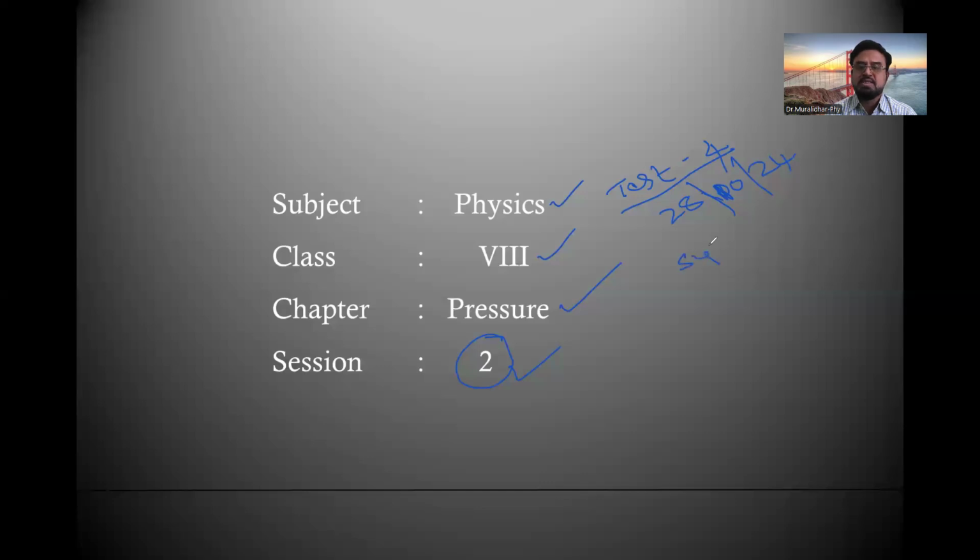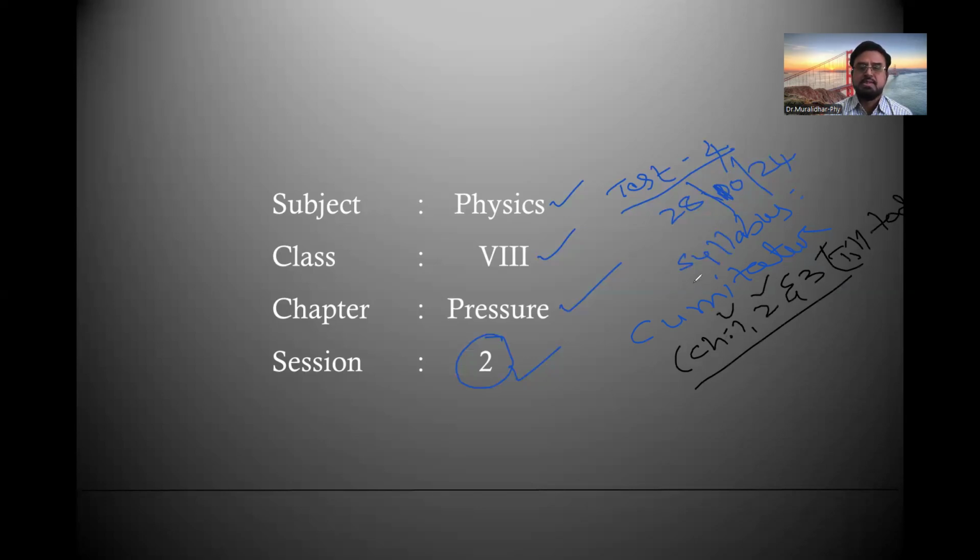The important thing is that the syllabus for this exam is cumulative: all the chapters you have covered till now, chapters 1, 2 and 3. The third chapter, pressure, is what we are covering today. The paper pattern and number of questions are the same, but covered from the 3 chapters.